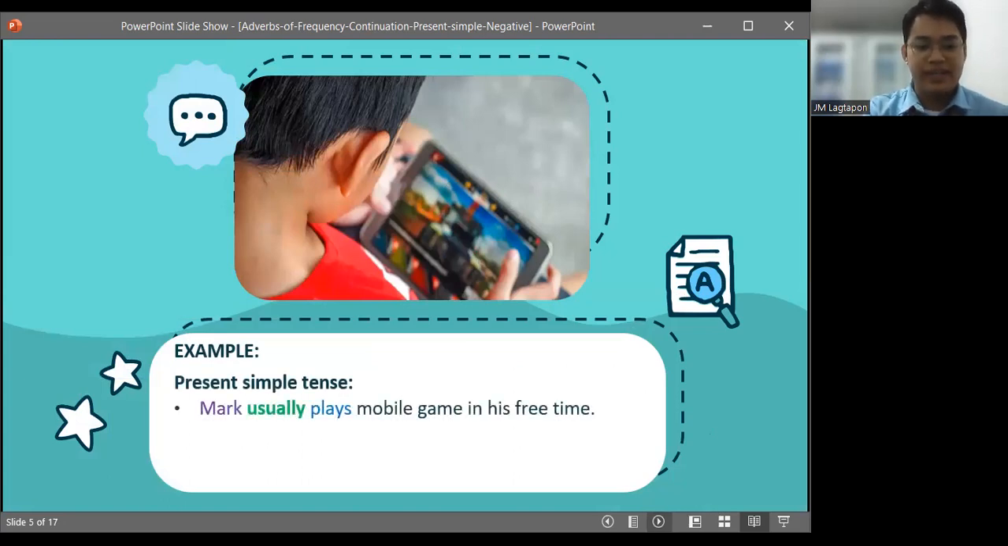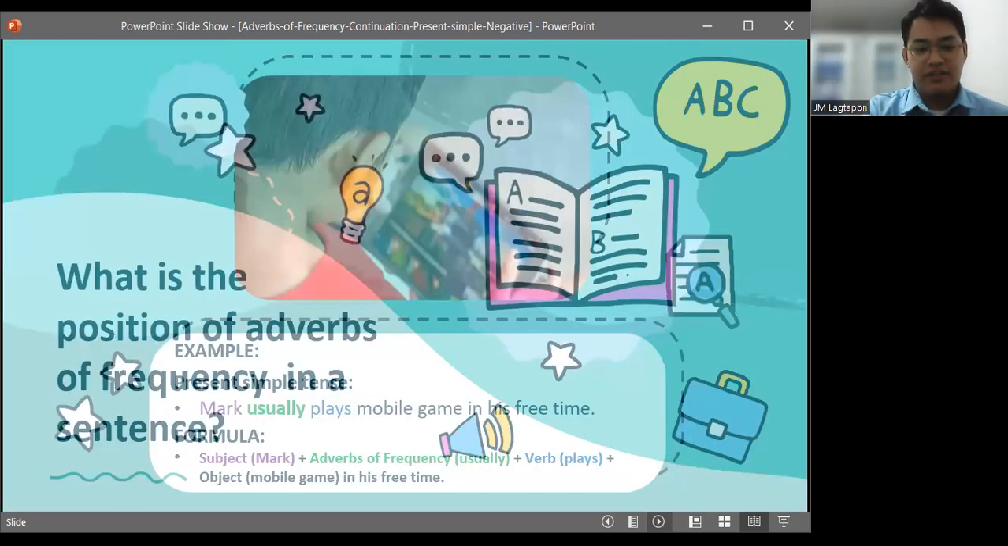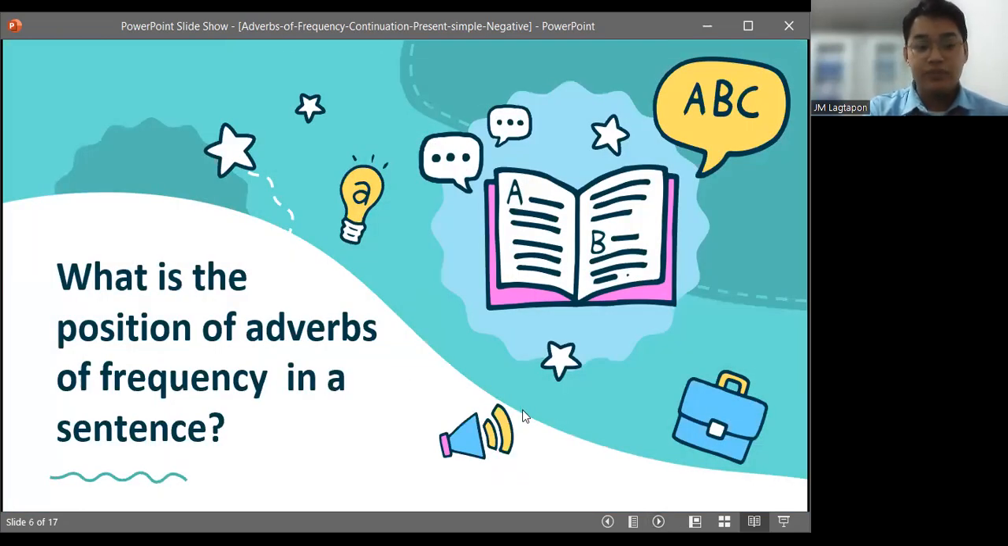Mark usually plays mobile games in his free time. If you notice, in the sentence, we already used the adverb of frequency, which is usually. So our formula for present simple tense with an adverb of frequency will be subject plus adverb of frequency plus the verb plus the object. So to be specific, how do we position adverbs of frequency in a sentence?